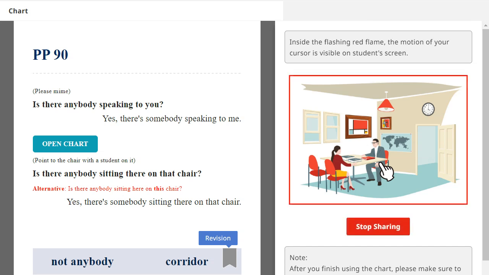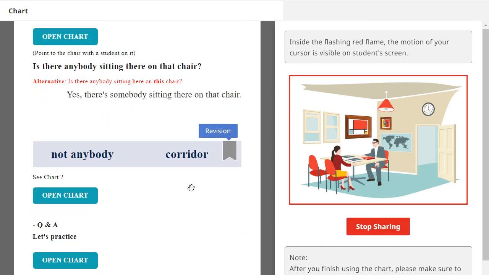Yes, somebody is sitting there, on that chair. Very good. Okay, next.